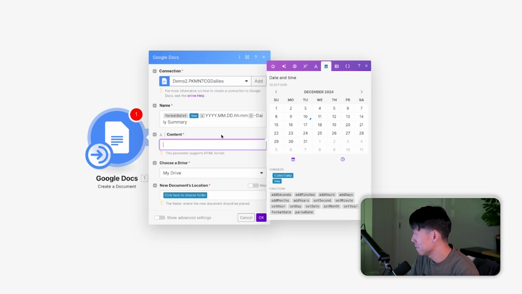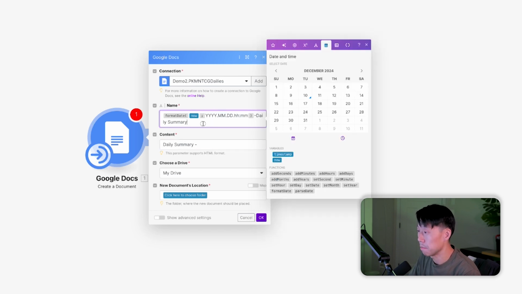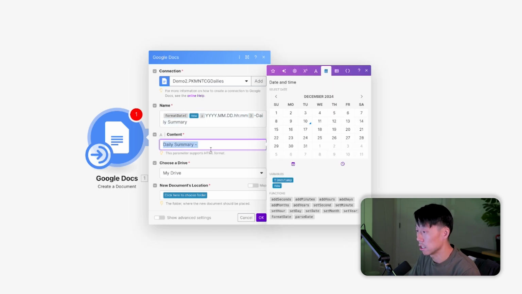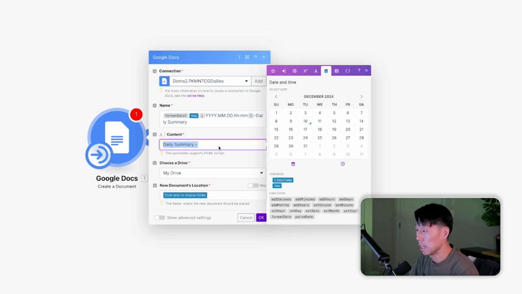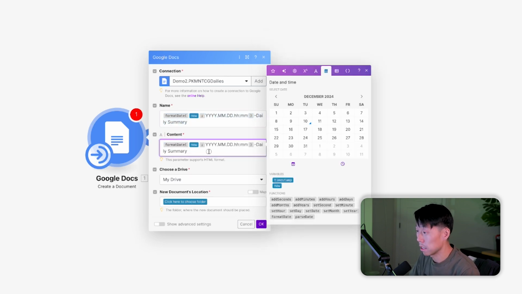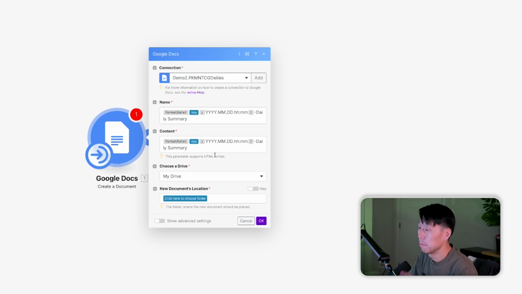Now for content, we are going to populate it in a second here. So it doesn't really need to have anything now. Let's just call it daily summary for now. And let's copy the same. Actually, let's just copy the same name for it. Why is it not copying? There we go. Okay. And so this is going to essentially be a title.